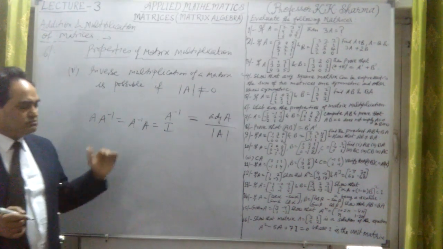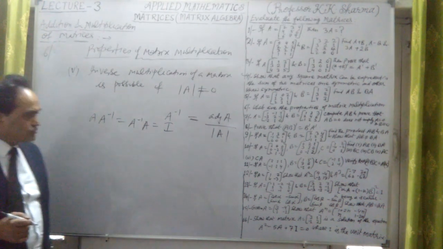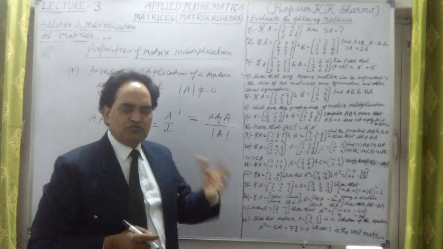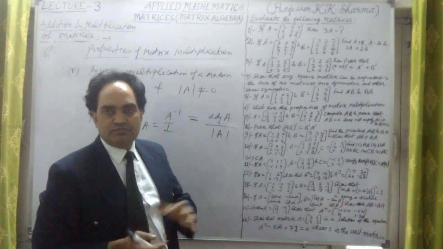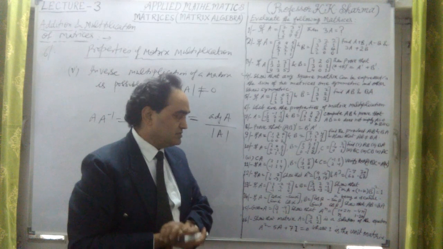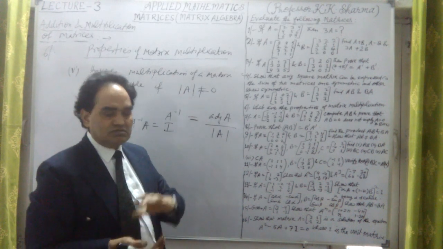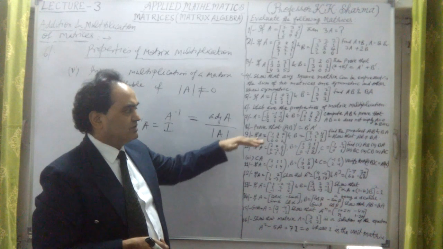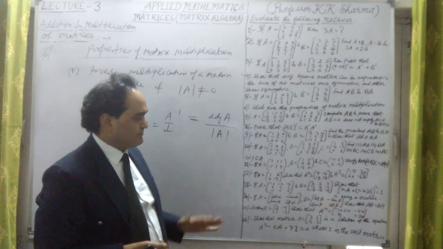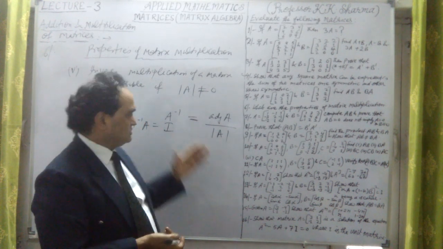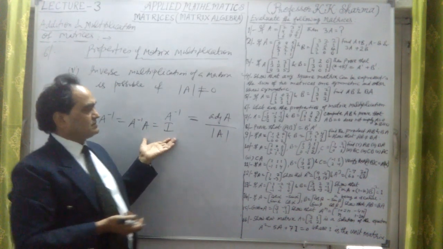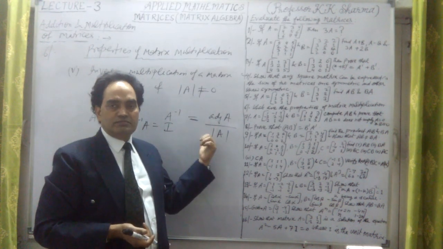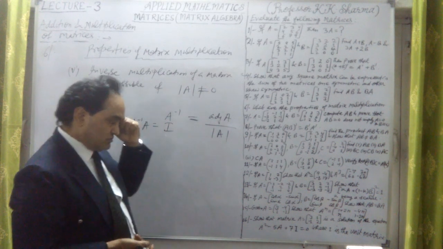So this I'll do in the fourth lecture series, because in the fourth lecture series I'll talk about adjoint of a matrix and inverse of a matrix, and how to find the inverse of a matrix. That is in detail, and the number of questions I'll talk about. In this lecture series only multiplication and addition I'll talk about. Okay, so this illustration, I'll just talk about what is adjoint, inverse of a matrix, what is multiplicative inverse of a matrix. That I'll talk about in the fourth lecture series.